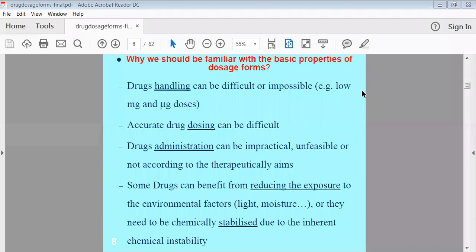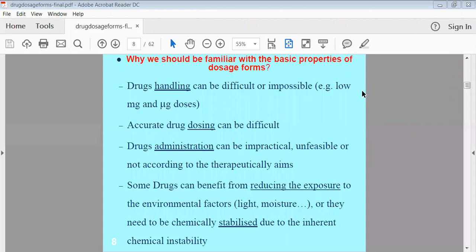If the dose is too low, you are not getting the required pharmacological action or effect of that drug. If the quantity is too high, toxicity may be possible. While taking the single pure drug, the quantity may be more or less. So inaccuracy of dose may be possible, and you will not get the required effect. Then administration of the drug can be impractical.